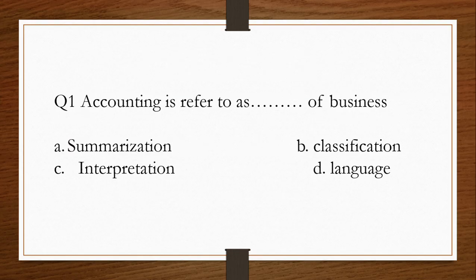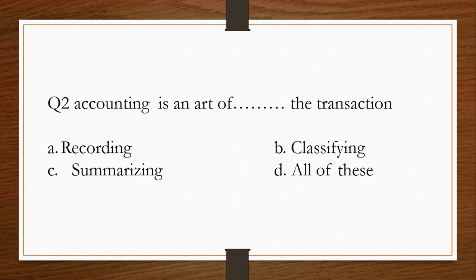Accounting is referred to as dash of business. A. Summarization. B. Classification. C. Interpretation. D. Language. The answer is D. Language. Question number 2. Accounting is an art of dash the transaction. A. Recording. B. Classifying. C. Summarizing. D. All of these. The answer is D. All of these.